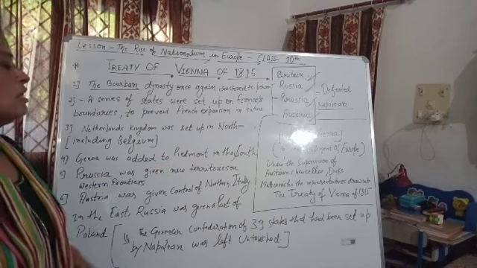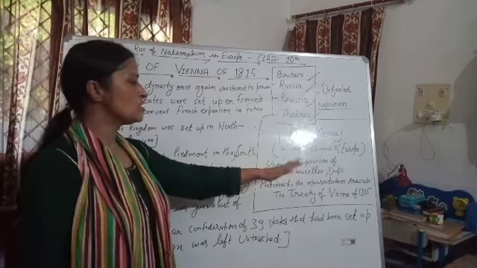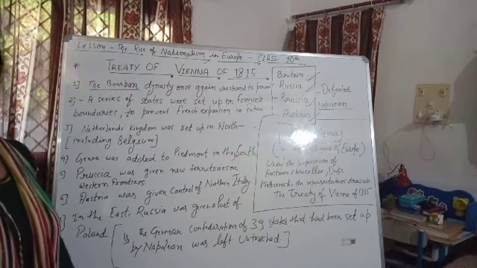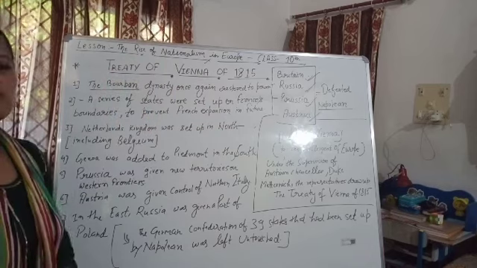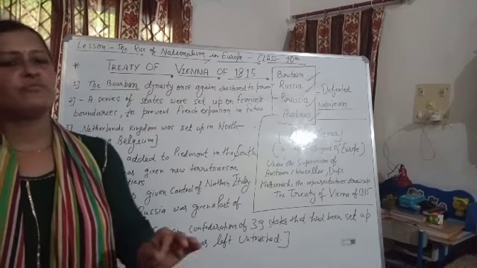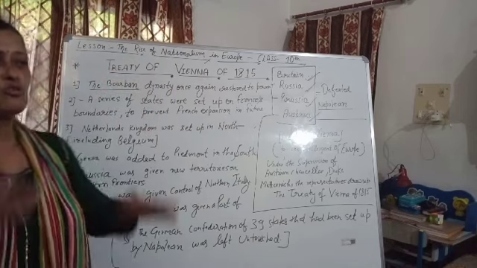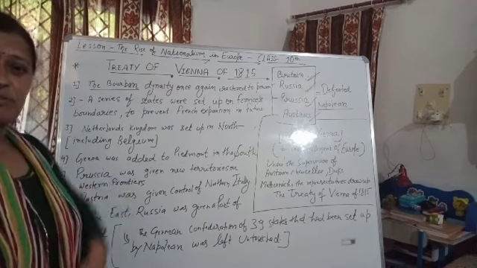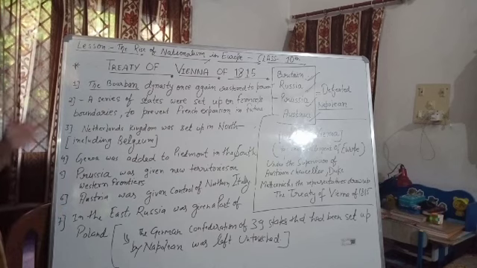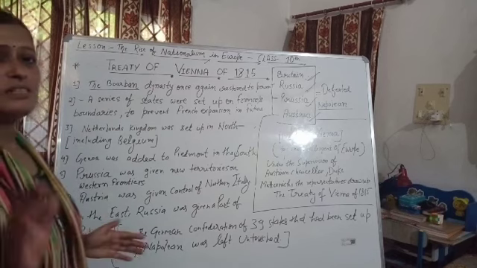Under the hosting of Austrian Chancellor Duke Metternich, all the delegates from these European powers signed the Treaty of Vienna of 1815. So what conditions were there under the Treaty of Vienna of 1815? We are going to discuss them point-wise, and it is very important.